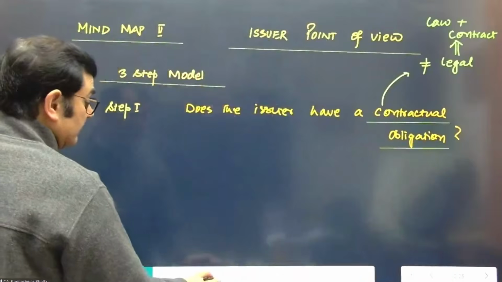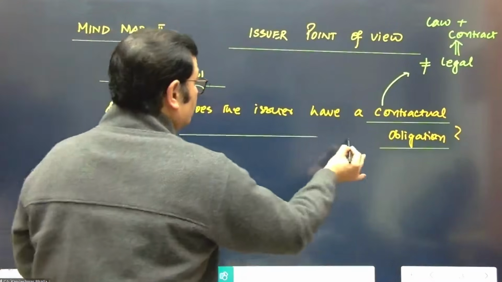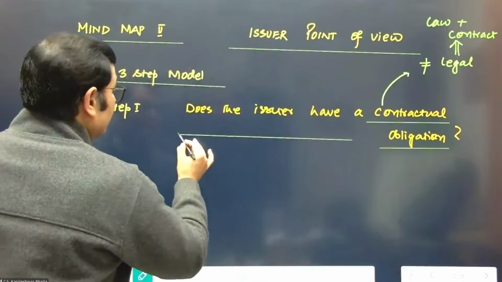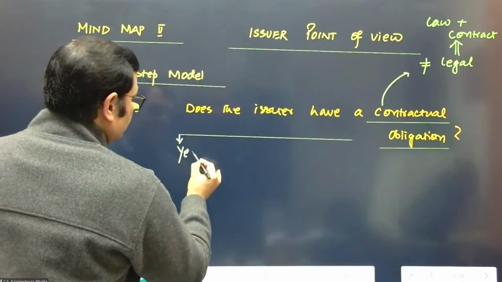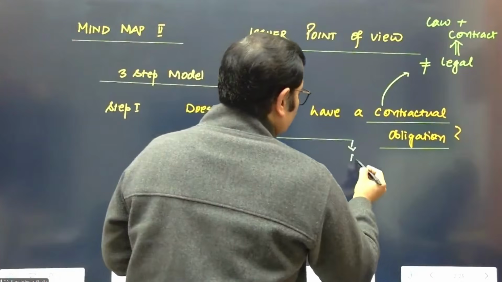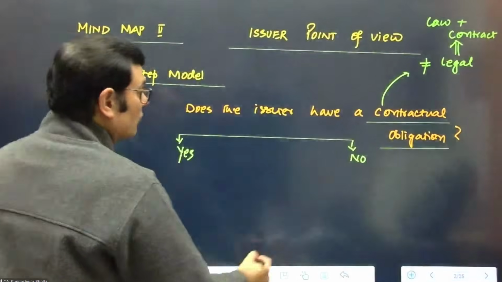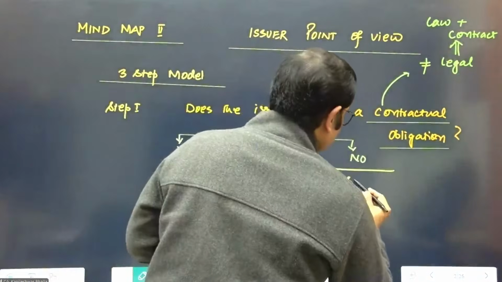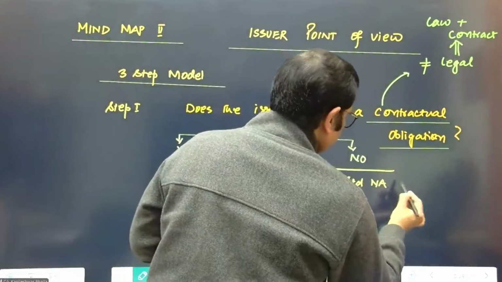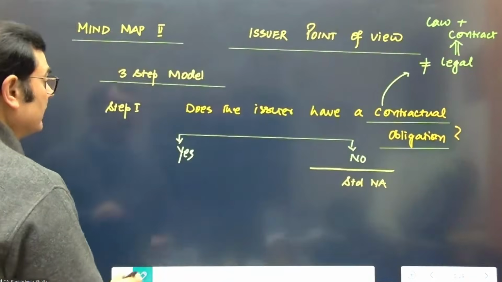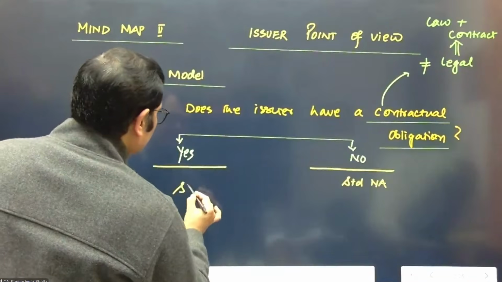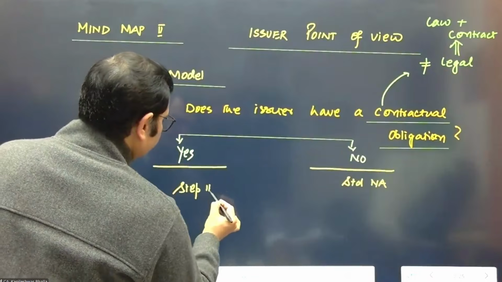So when you ask, does the company have a contractual obligation, you'll end up saying either yes or no, there is no contractual obligation. When there is no contractual obligation, the standard is not applicable. Financial instruments would not apply. But when you say yes, then we go on to step number 2.